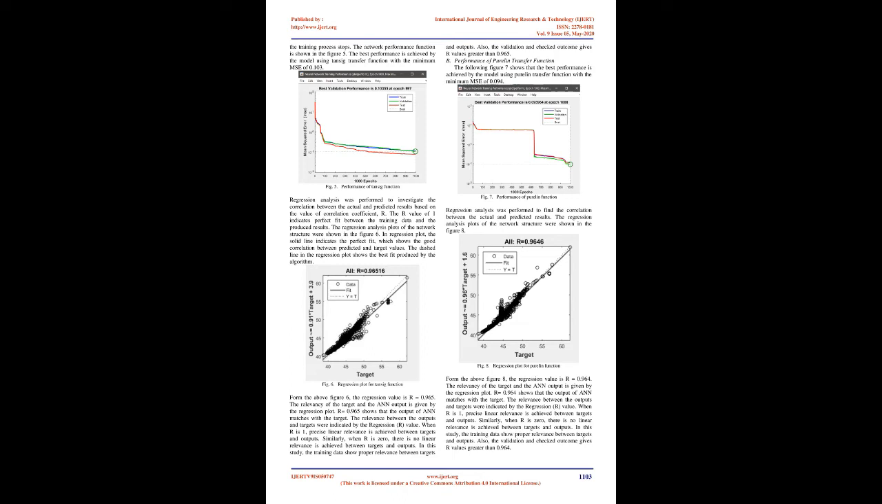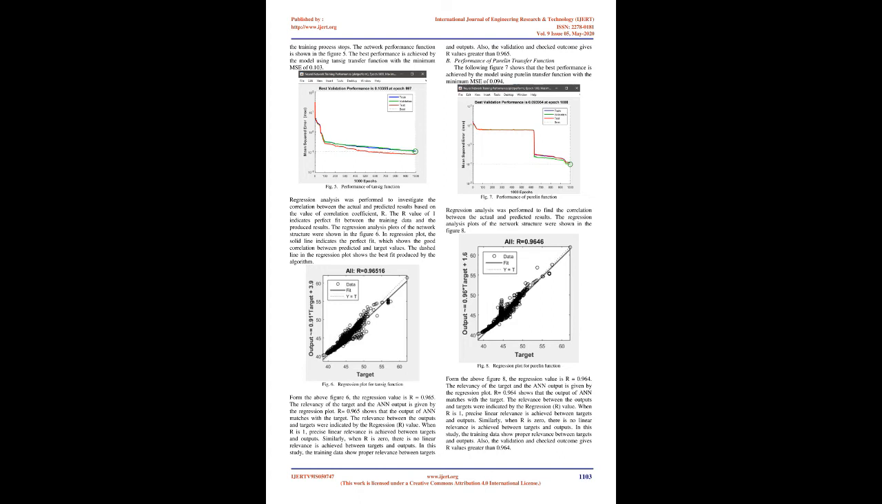Regression analysis was performed to investigate the correlation between the actual and predicted results based on the value of the correlation coefficient, R. The R value of 1 indicates a perfect fit between the training data and the produced results. The regression analysis plots of the network structure are shown in Figure 6. In the regression plot, the solid line indicates the perfect fit, which shows the good correlation between predicted and target values. The dashed line in the regression plot shows the best fit produced by the algorithm.